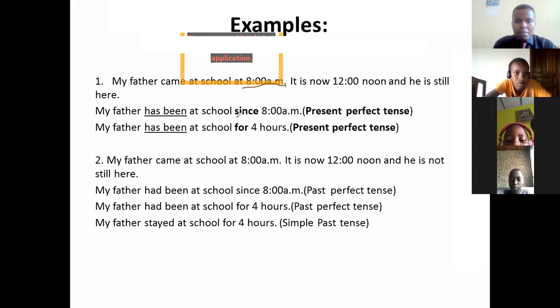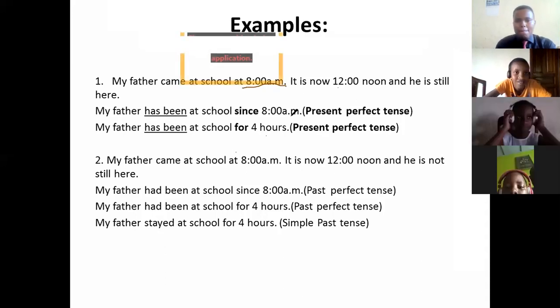Meaning my father has come in the morning, but he's still there at school. He has not yet left the school. He's still being there. Then we shall say, my father has been at school since 8 o'clock a.m. So it means that this shows when the action started.